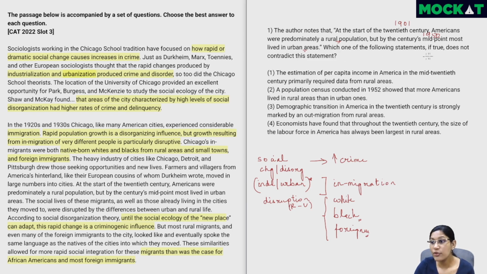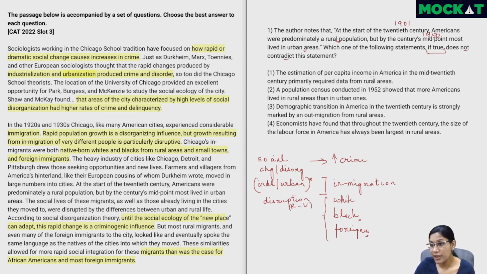So which one of the following statements, if true, does not contradict or is in line with this statement? So you have to look at all of these options and find something. Now the words if true tell us that this is new information. So this information may or may not be true. We don't need to match it with the passage and see if it's true or not. Just look at this independently and see which three are contradicting this particular statement and which one is actually in line with the statement. The one in line is going to be the answer.